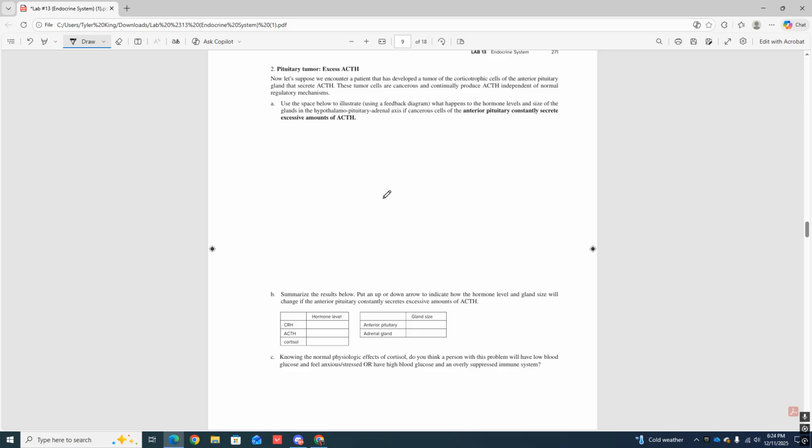Pituitary tumor. All right, so another abnormal example. So we always do this per usual. Draw our 3 boxes here. Starting.